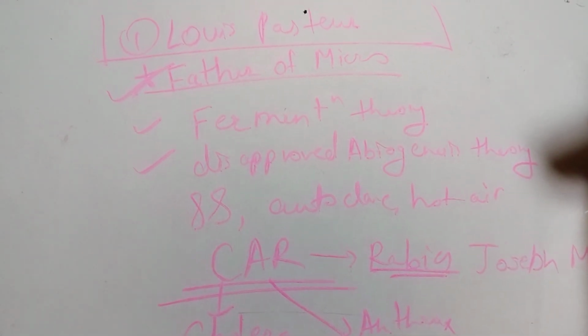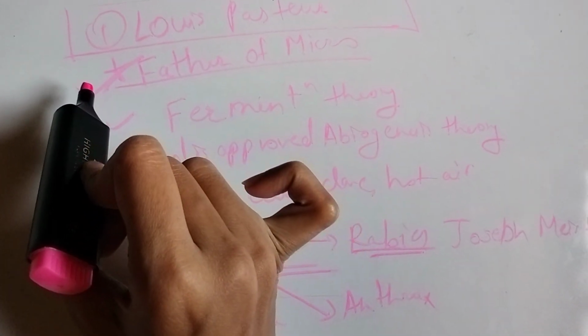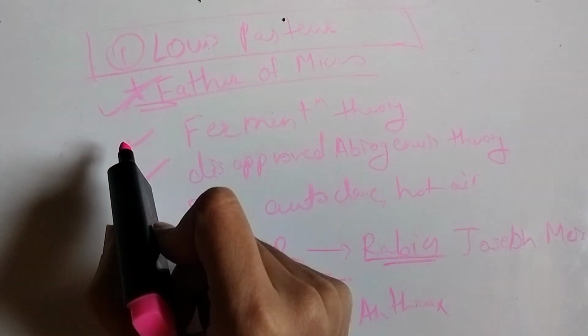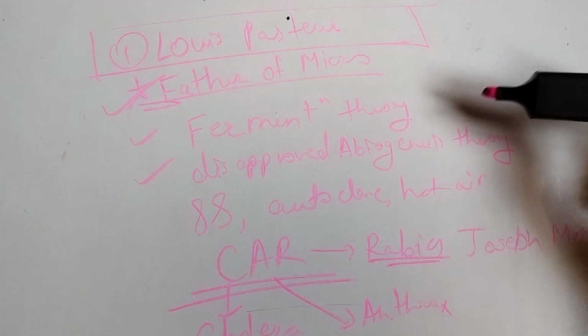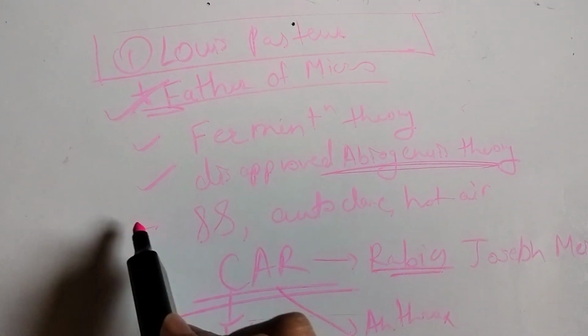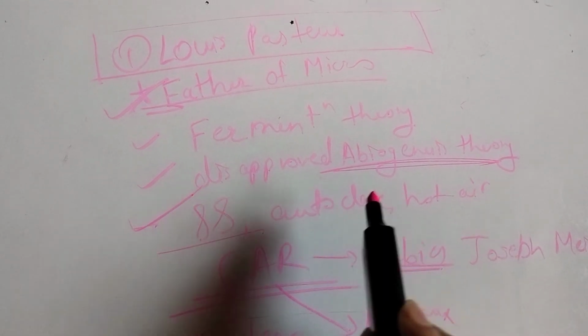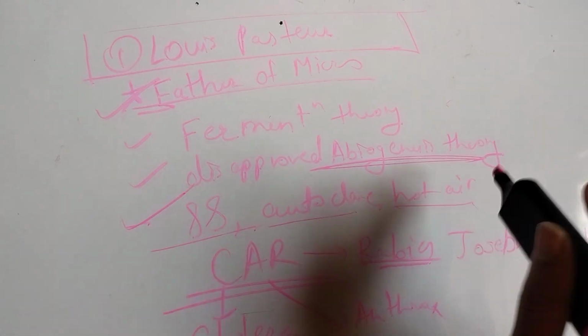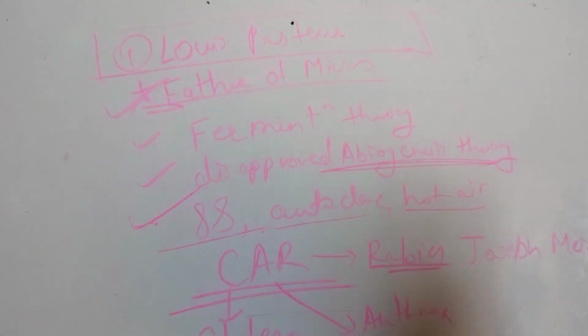So about Louis Pasteur, he was the father of microbiology, introduced the fermentation theory, disapproved the abiogenesis theory, and the autoclave and hot air oven sterilization techniques are given by Louis Pasteur.